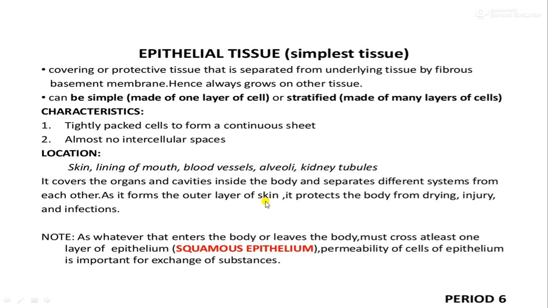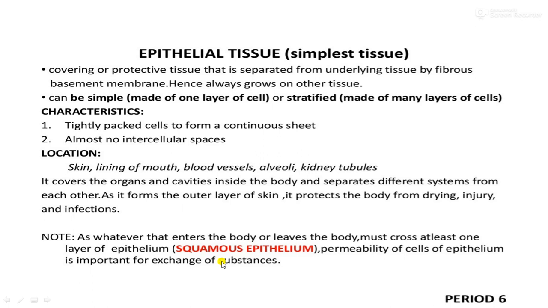As it forms the outer layer of skin, it protects the body from drying, injury, and infection by microorganisms. That's why we don't get a disease every day: our skin is very protective and doesn't allow microbes to enter. One reason for this is the epithelial tissue layer. Whatever enters or leaves the body must cross at least one layer of epithelium, squamous epithelium being one kind. Also, the permeability of the cells of the epithelium is important for the exchange of substances.